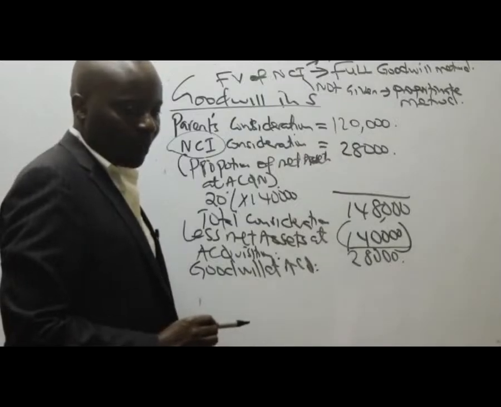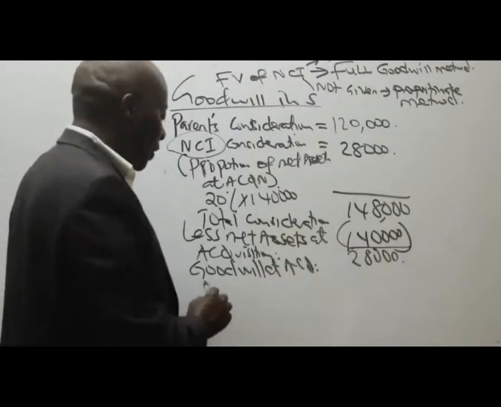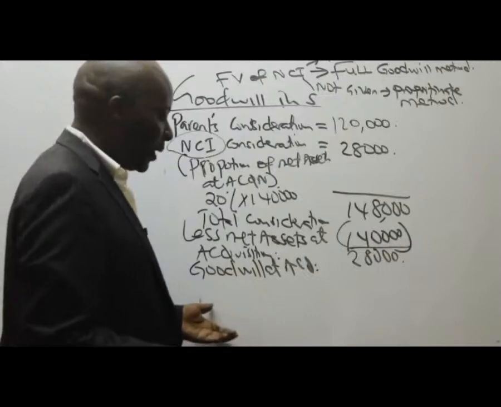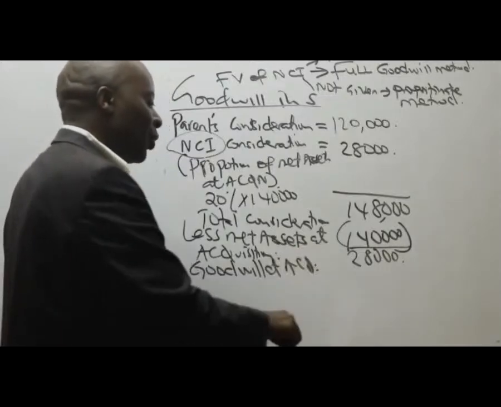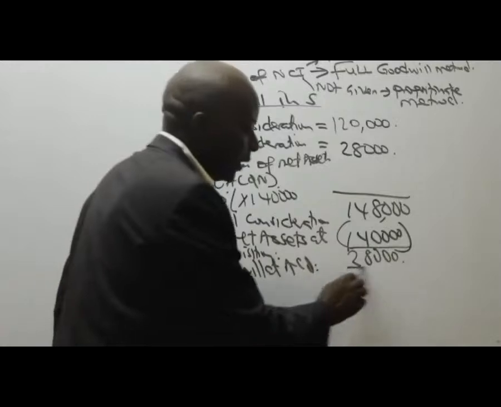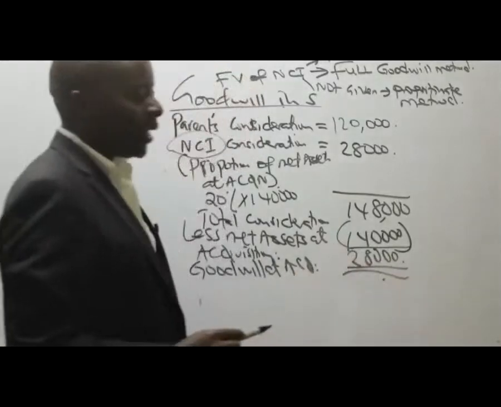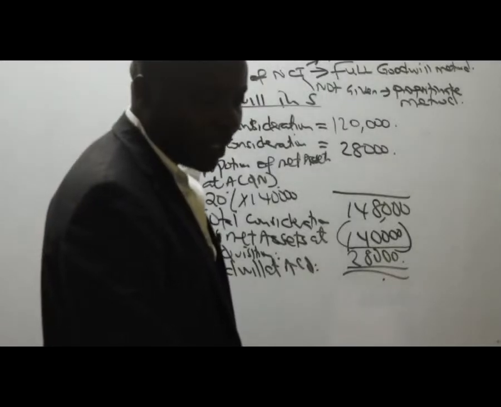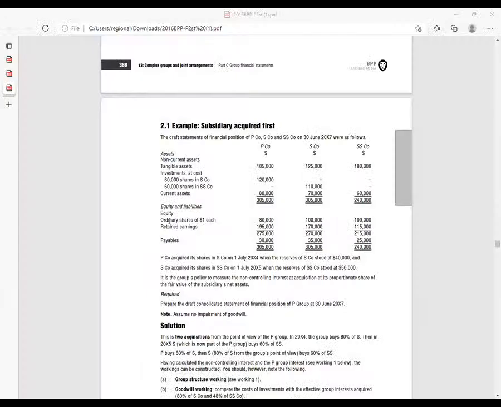Of 28,000. All right. And then we have, of course, any impairment. There were no impairments. So this automatically also becomes the goodwill at reporting. So I can go ahead and double underline this. Very important.